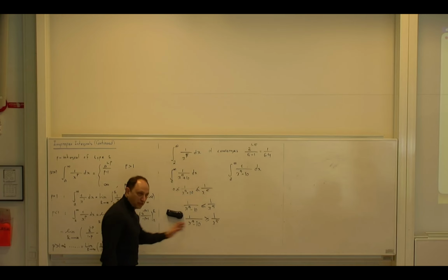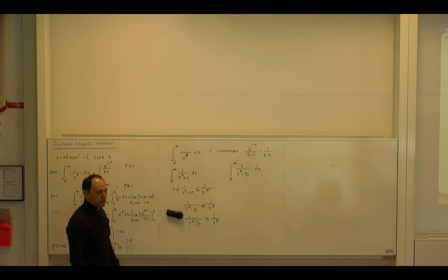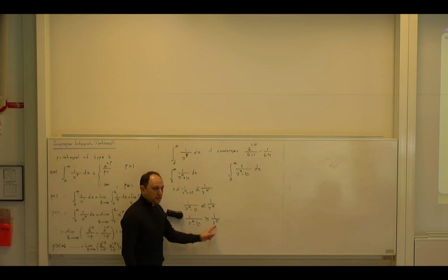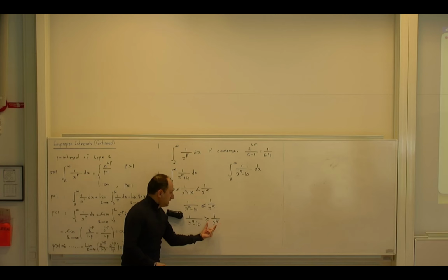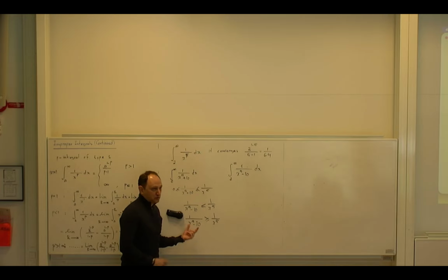The second one is correct, but the second one is useless. Because what type of integral is this? It's a p integral, p greater than 1, so it is convergent. I know this function is bigger than my function. So even though this is converging, it doesn't say anything about this. So do you understand the subtlety?